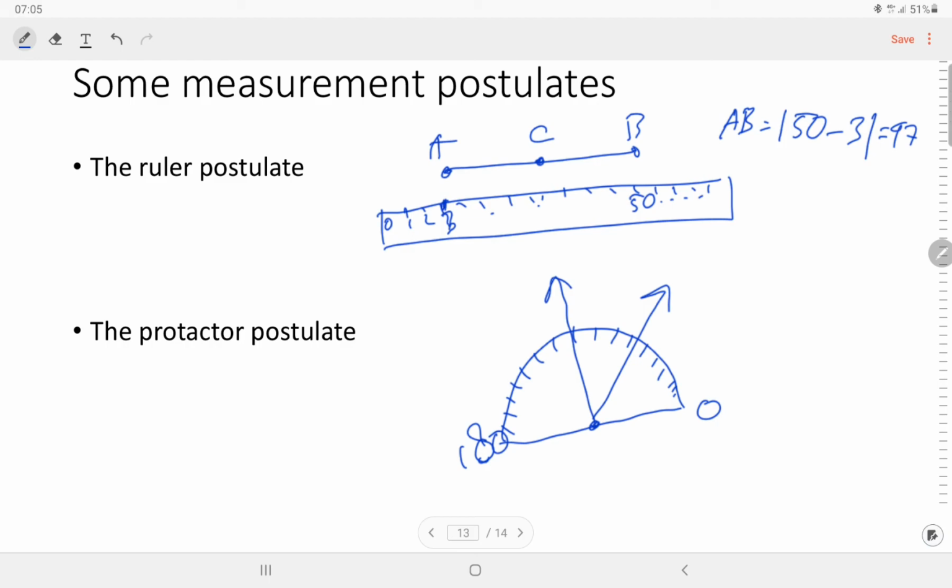Let P be a point on the edge of a half plane. The rays in the half plane, or its edge, with a vertex P can be matched one to one with the real numbers from 0 to 180, so that the measure of an angle formed by a pair of non-collinear rays with vertex P is the absolute value of the difference of their associated numbers.